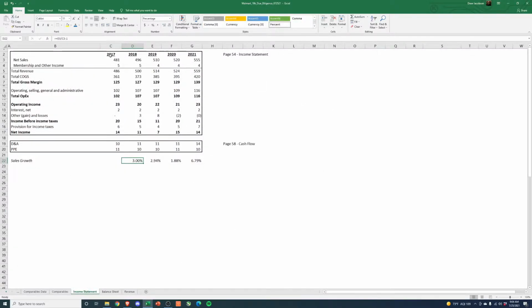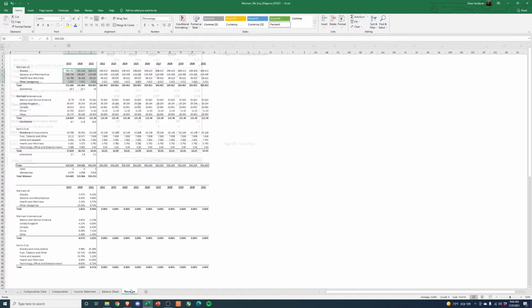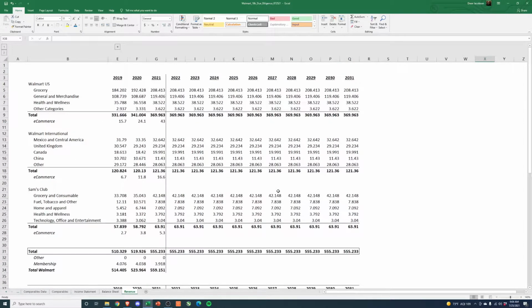If we go back to the income statement, I've added just a high level sales growth for the net sales. And they're growing at 3%, 1.8, and then during the pandemic, 6.8. So realistically, they're probably going to continue forward growing somewhere between 2 to 3% a year. So if we're getting something much higher than that, then maybe this isn't the best way to be looking at the revenue. But let me just show you what I've done here.